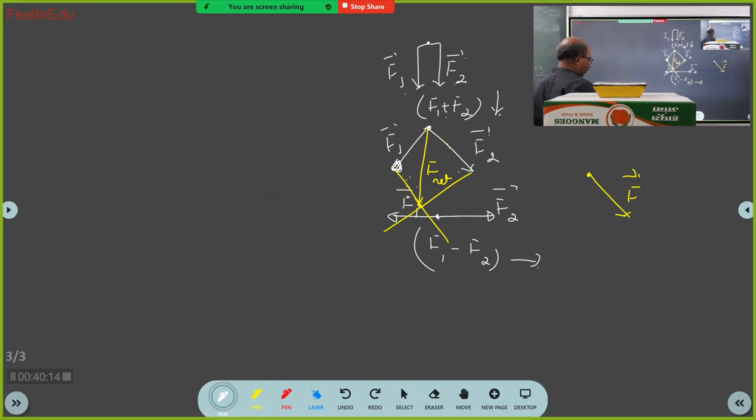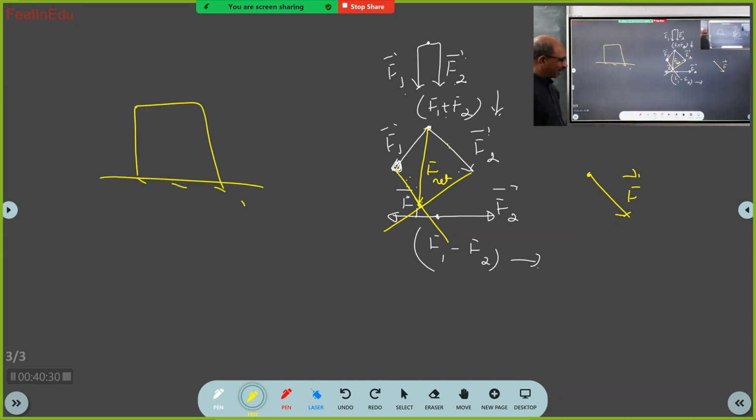So what we have got? We have got a table. So on this table, this is a duster. Got it? Yes, sir. Now what are the forces acting on this duster?